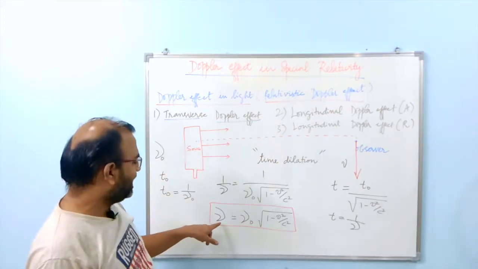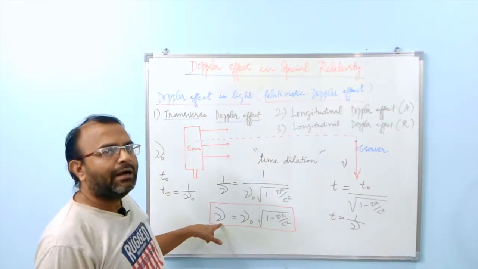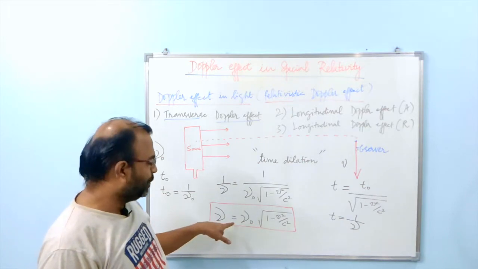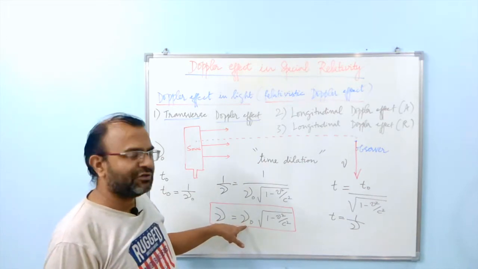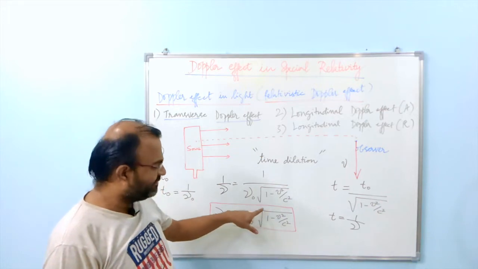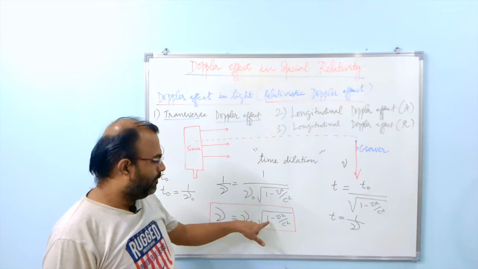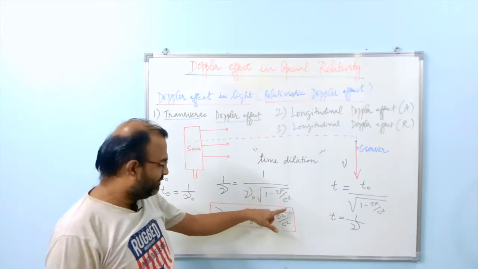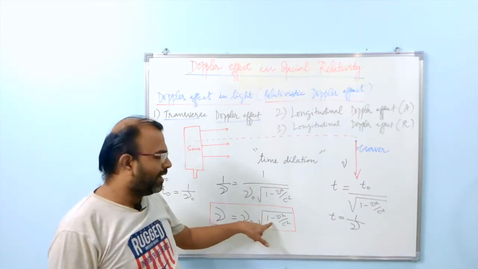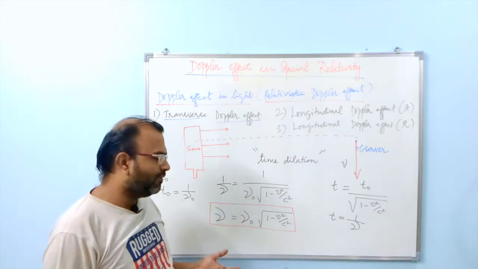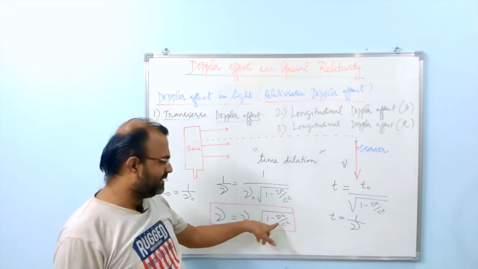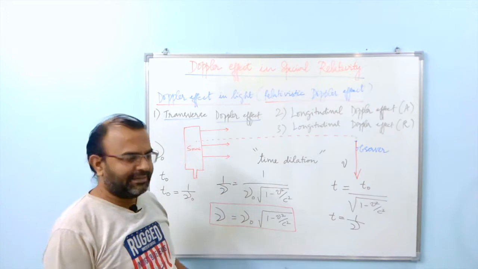Here we can clearly see that the observed frequency is always going to be less than the actual frequency, simply because this factor, square root of 1 minus v squared over c squared, is always going to be less than 1, because v is always going to be less than c.